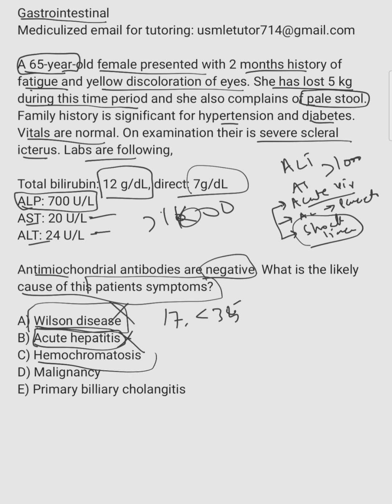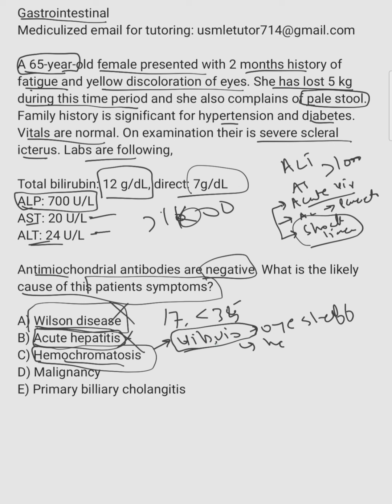Hemochromatosis again usually affects the AST and ALT levels, and here they are not affected. On boards, a high-yield point is that Vibrio vulnificus infection is increased in hemochromatosis. Usually patients eat oysters or shellfish, and then present with hemorrhagic bullous skin lesions.